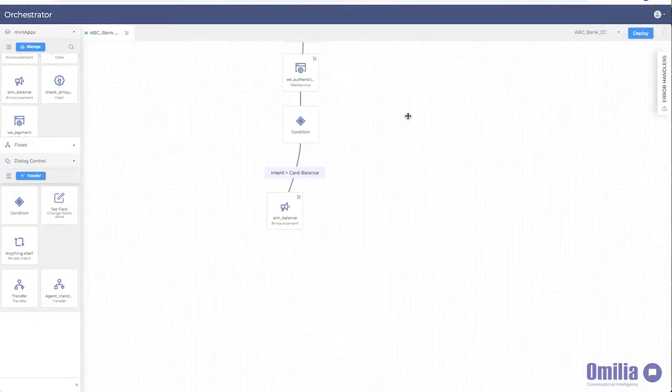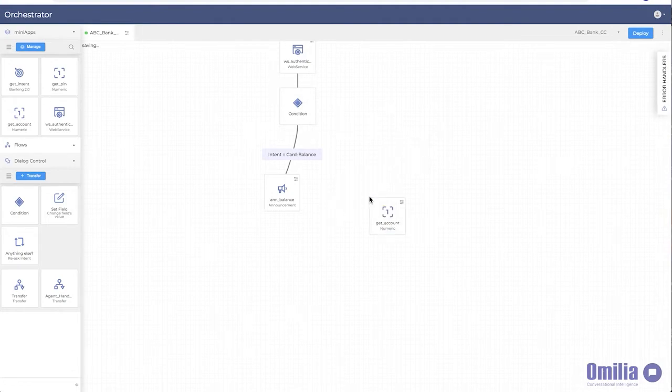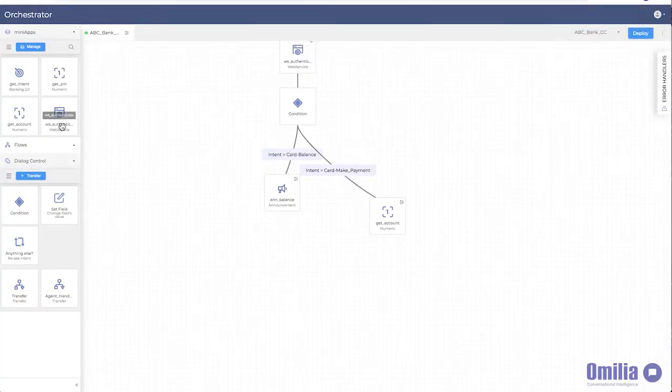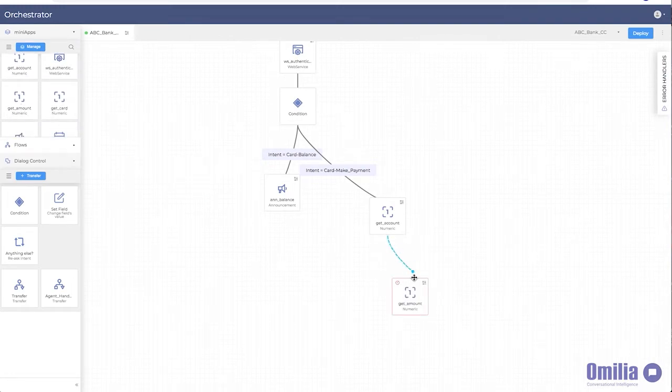Next up is making a payment. Let's start by asking the caller what bank account number they want to pay from. Grab the account number mini app that has been optimized around known account number formats. Now let's point card payment intents in this direction and save your changes. We'll want to confirm the amount of the payment, so grab the amount mini app. And also grab the date mini app so we can confirm the date of the payment.